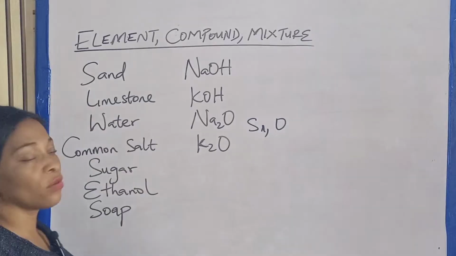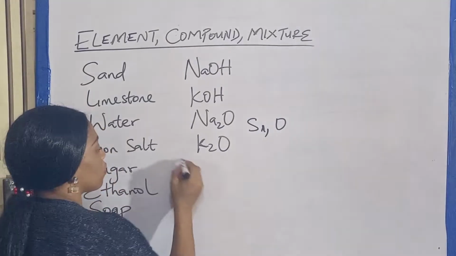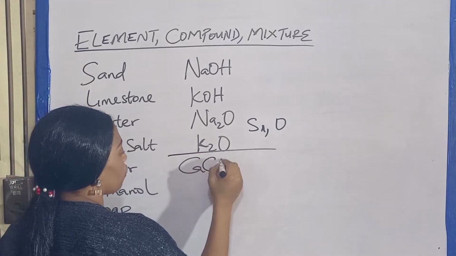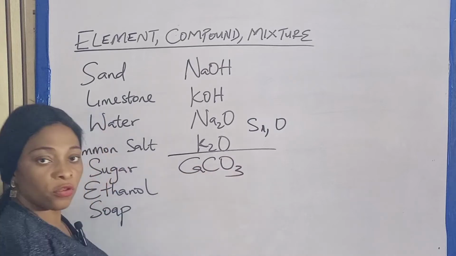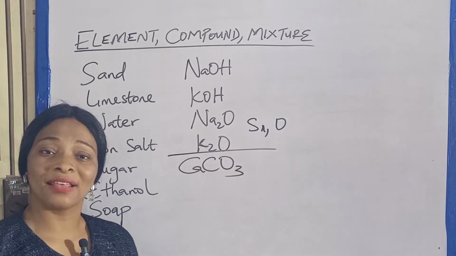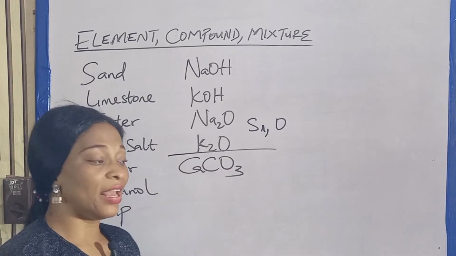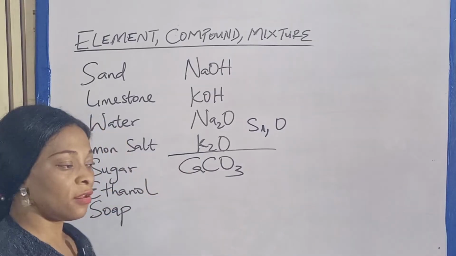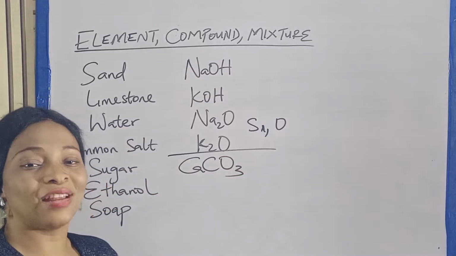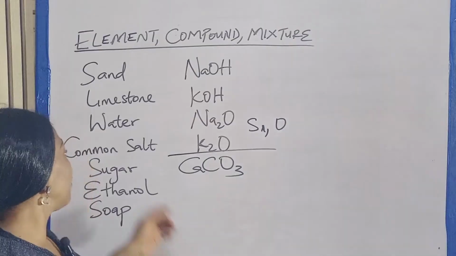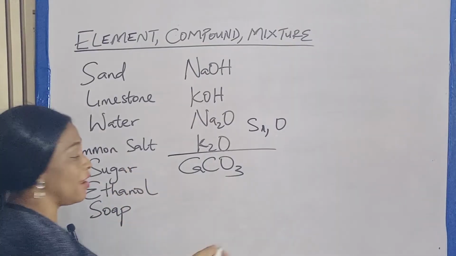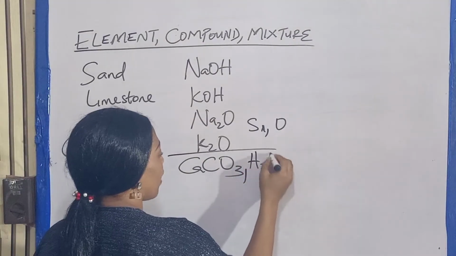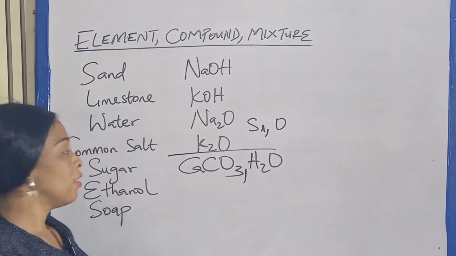Now look at limestone. Limestone is calcium trioxocarbonate(IV). When you bring your limestone, like your cement, you won't say, okay, let me bring calcium one side, carbon one side, oxygen one side. It does not happen. Another one is water. Like I said earlier, water is a combination of hydrogen and oxygen.